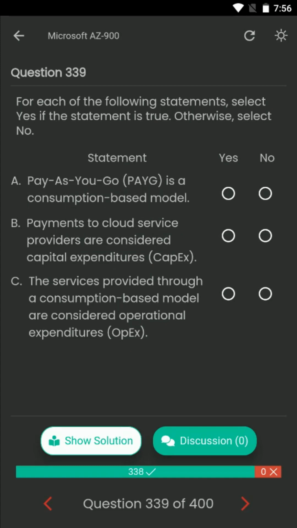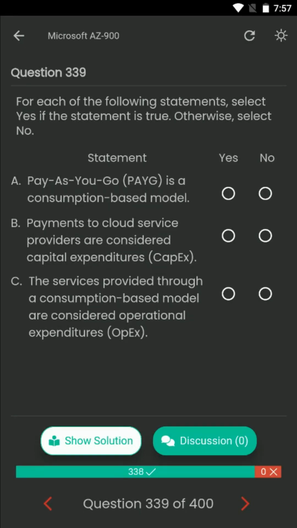Question number 339. For each of the following statements, select yes if the statement is true. Otherwise, select no. Statement A. Pay-as-you-go is a consumption-based model. B. Payments to cloud service providers are considered capital expenditures. C. The services provided through a consumption-based model are considered operational expenditures.